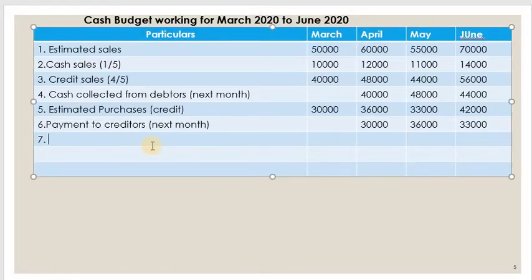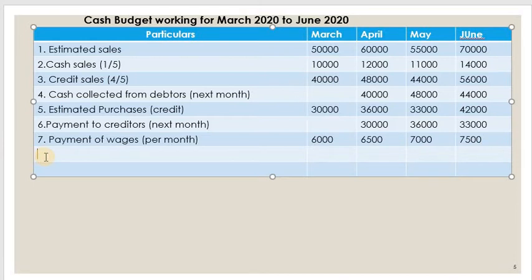So, payment of wages. Let us write down wages per month, then we can easily calculate. That is 6,000. It will increase next month to 6,500, then in the next month 7,000, and in the next month 7,500.